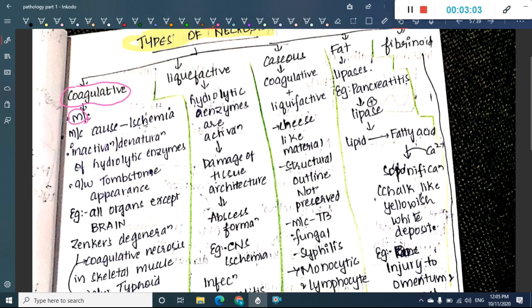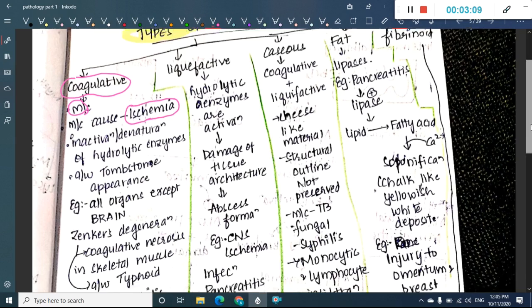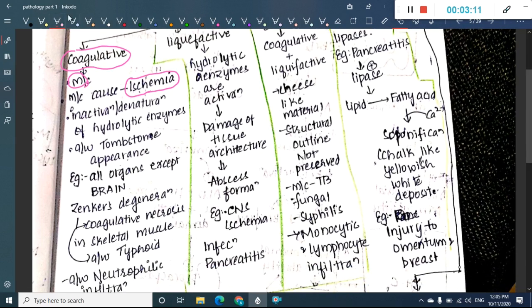The most common cause is ischemia, and it occurs due to the inactivation and denaturation of hydrolytic enzymes. Due to the absence of these hydrolytic enzymes, coagulative necrosis occurs, and here it is associated with tombstone appearance. It involves all the organs except brain.